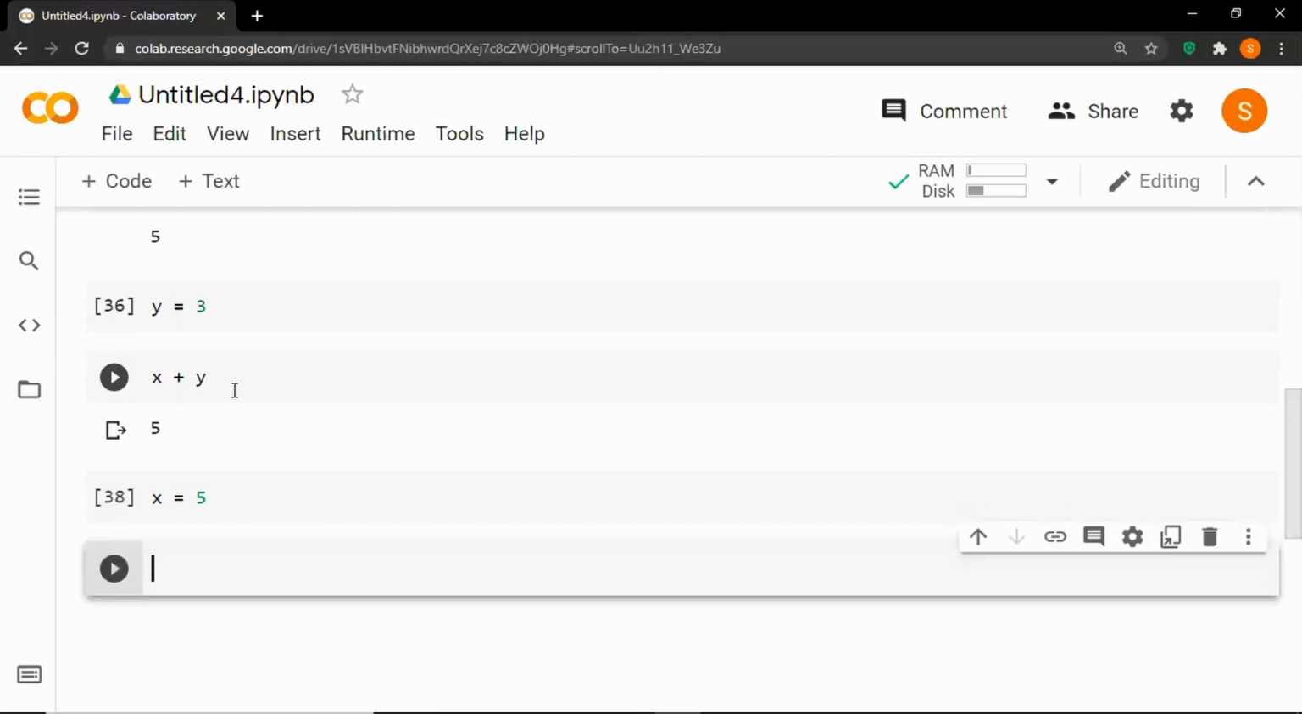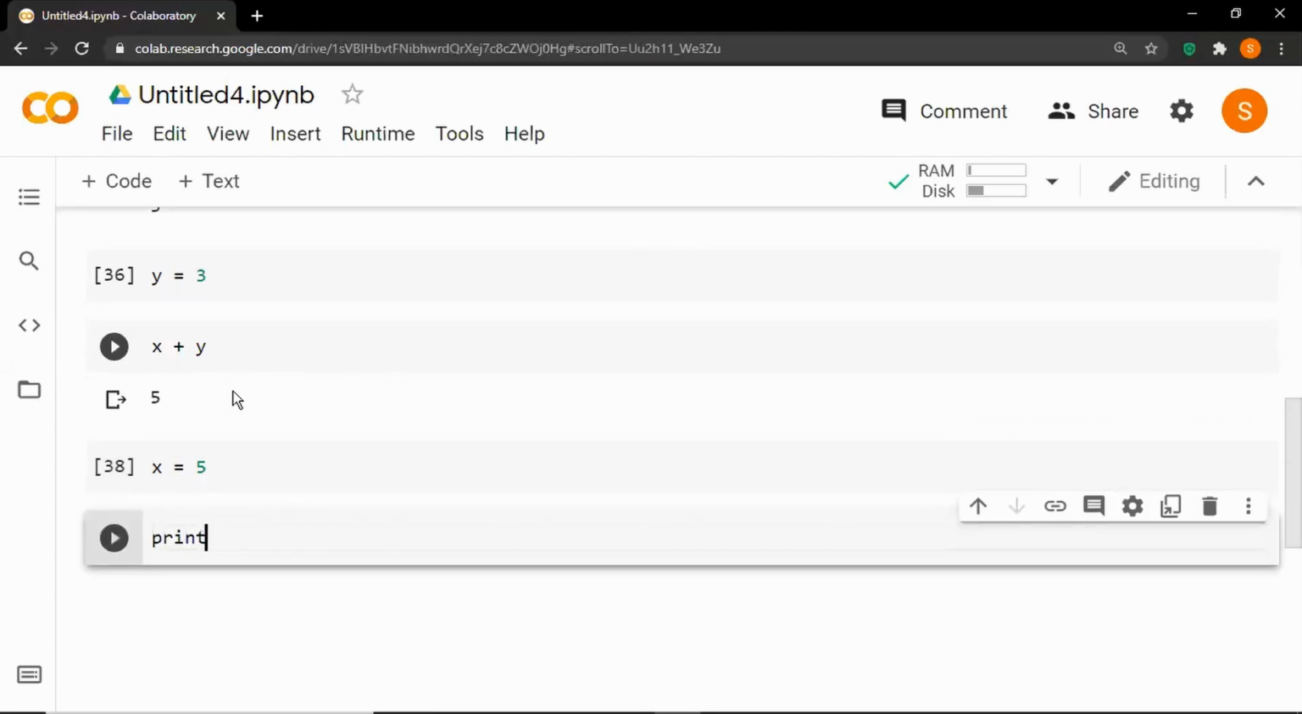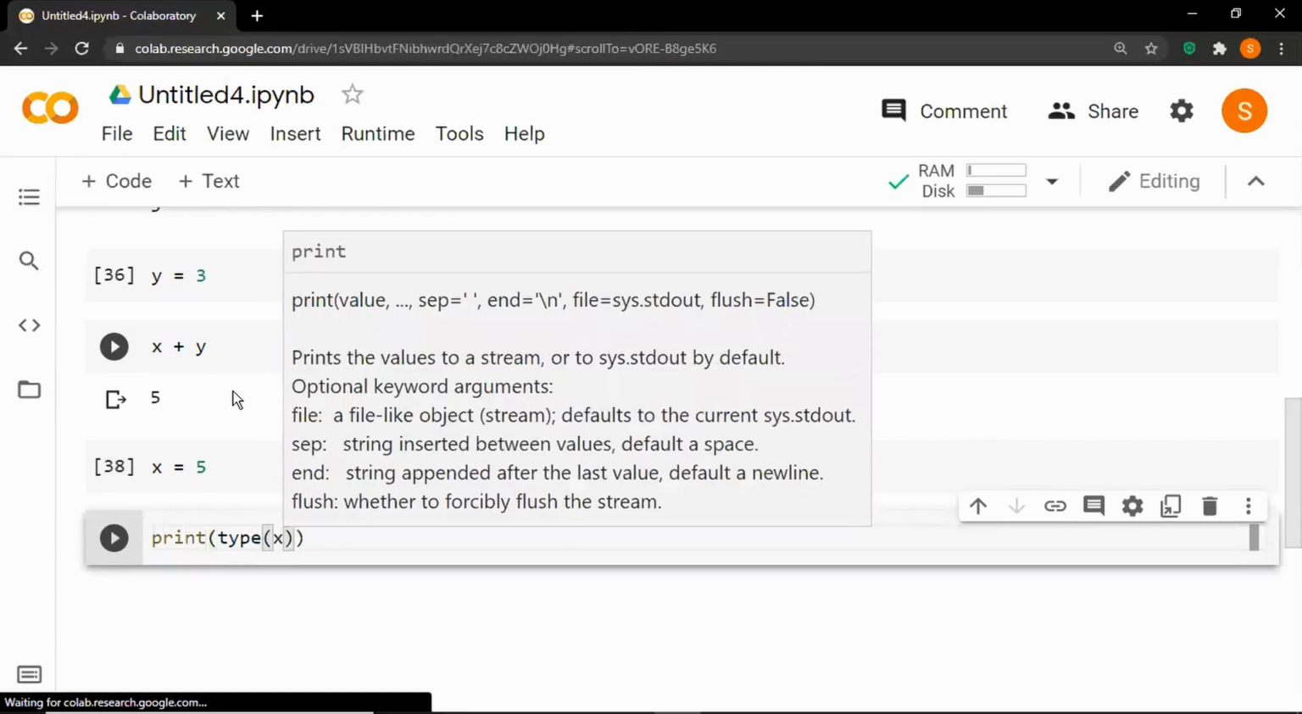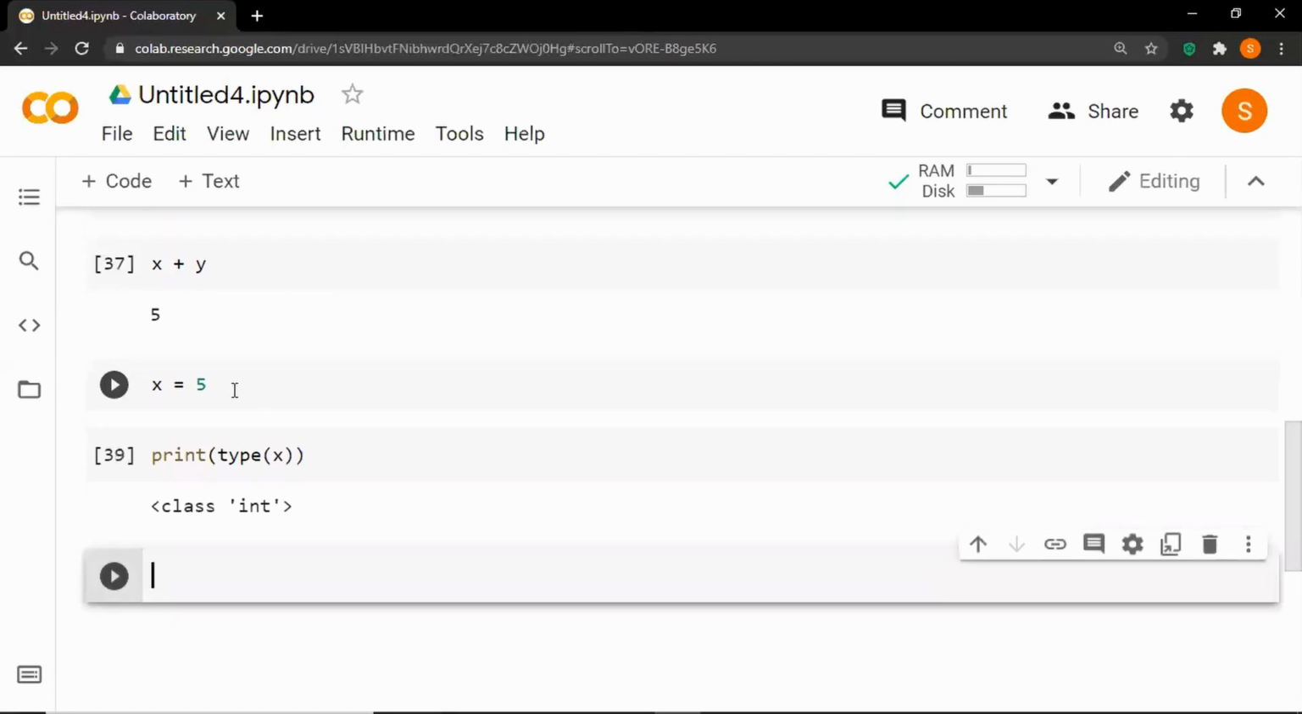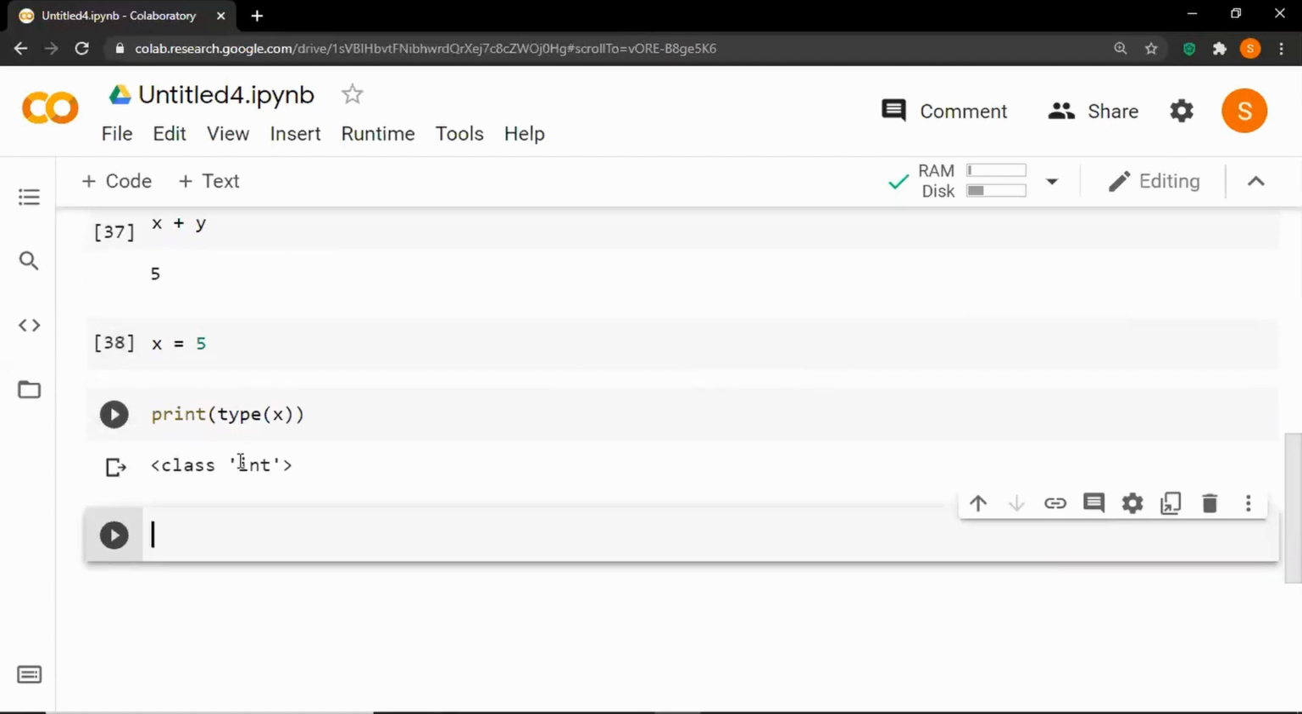Run the cell, and let's check the type of the variable using the type function. Let's say print type of x. So here you can see that it will provide an output as class int, because in Python everything is in terms of objects. So x is an object of class int, and int is the inbuilt class in Python. So here it will give an output as int.